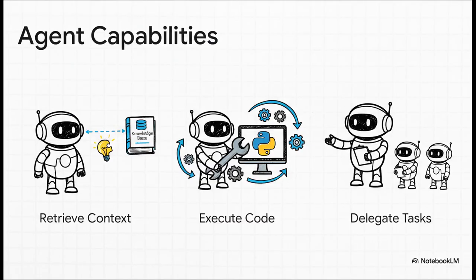So what can these agents really do? Well, they have a few incredible capabilities. First, they can retrieve context, pulling information straight from an Amazon knowledge base. This is what lets them answer questions based on your specific data. Second, they can execute code. We're talking about using those local Python functions as tools, which means they can run calculations, call other APIs, you name it. And third, the orchestrator can use the other agents themselves as tools. It's agents all the way down.